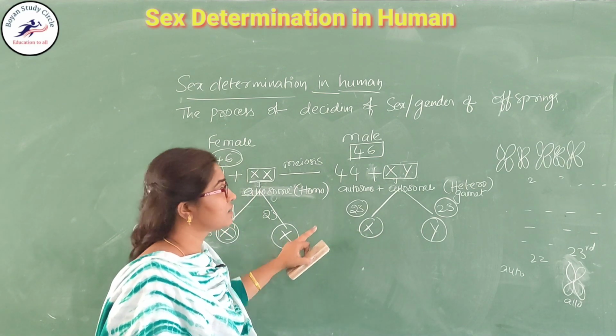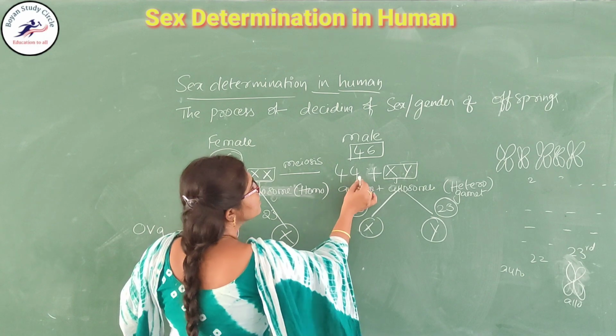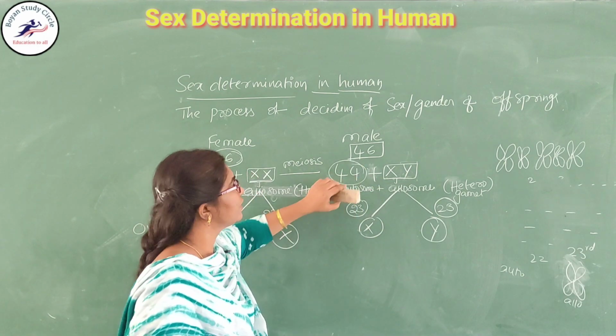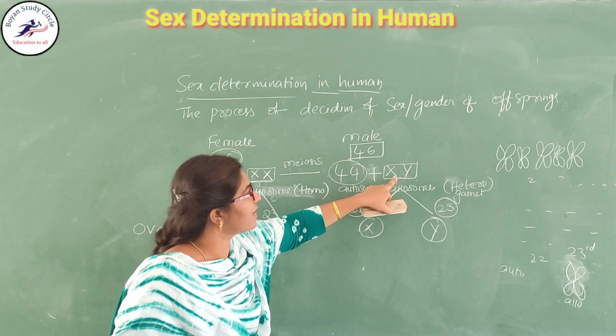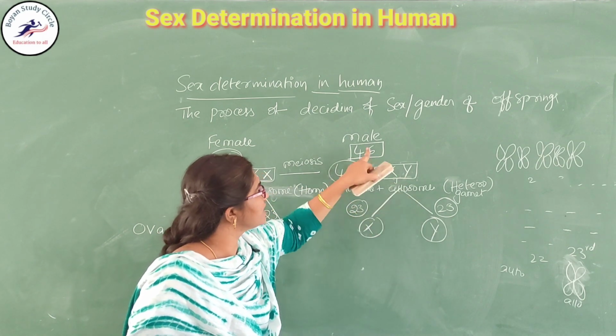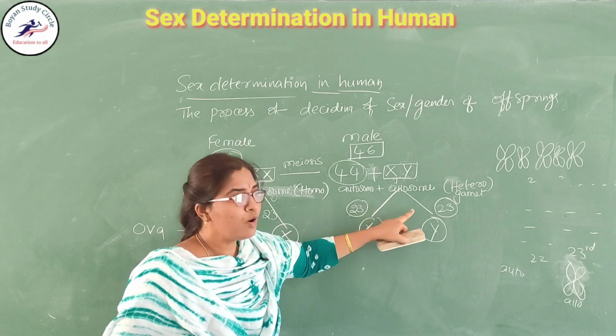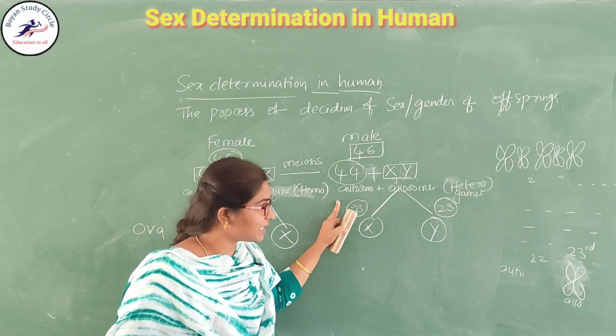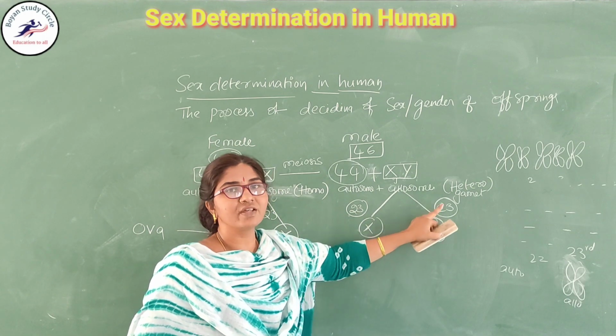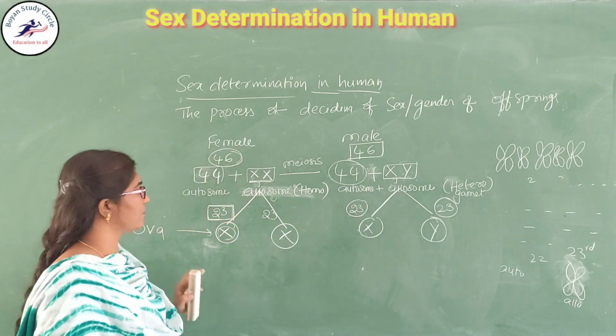Are you got it? Concentrate only on the 46. When they are separated, the 46 is shared by both gametes: 50% of the gametes carry 23 chromosomes and the other 50% carry 23 chromosomes.